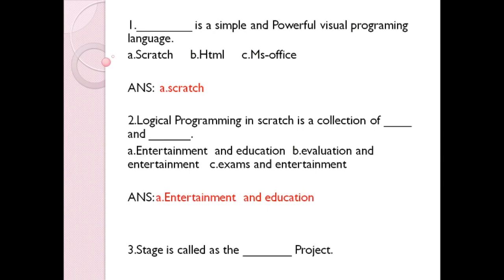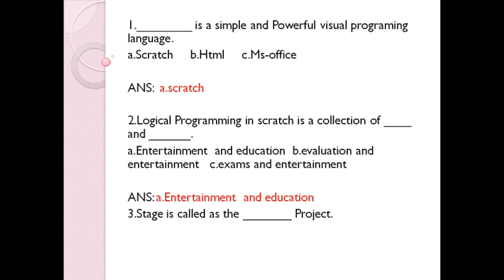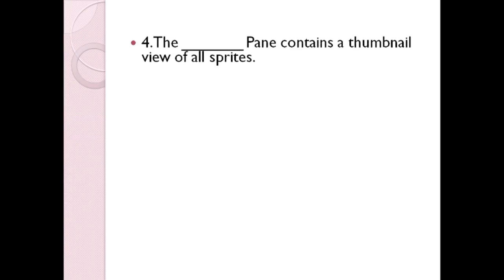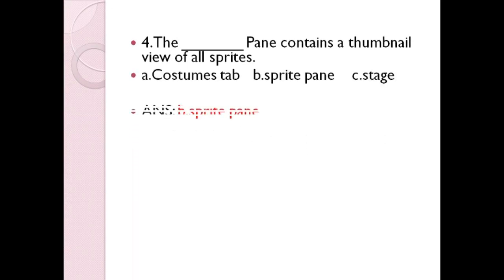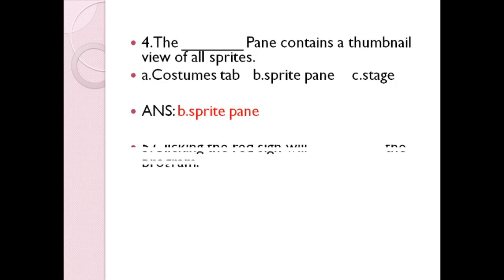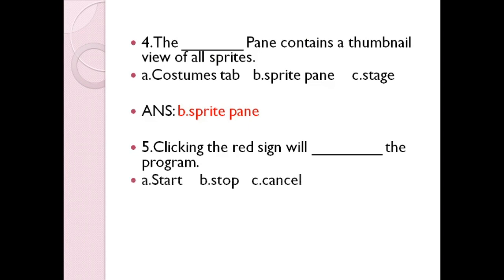The third question, stage is called the dash of the project. The options are front, background, middle. The answer is background. Fourth question, the dash pane contains a thumbnail view of all sprites. Costumes tab, sprite pane, stage. The answer is sprite pane. Clicking the red sign will dash the program. Start, stop, cancel. The answer is stop.